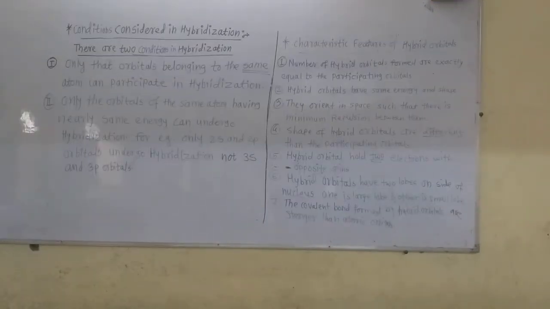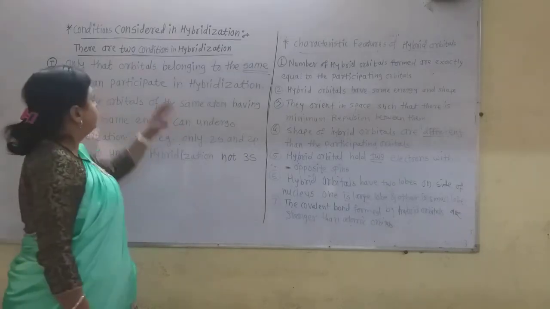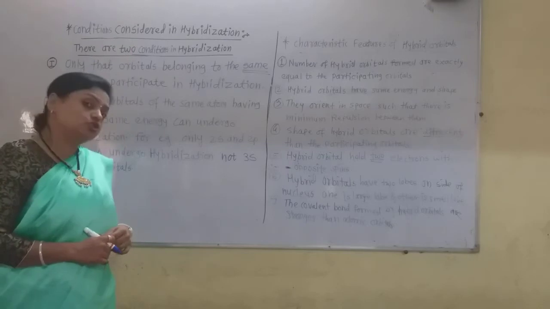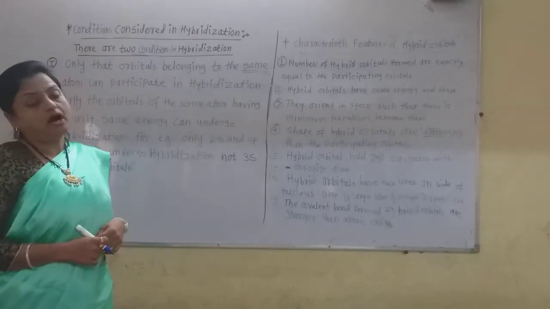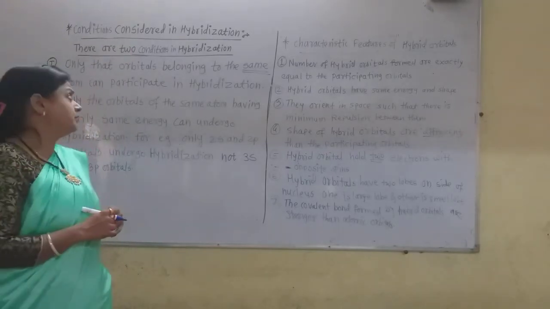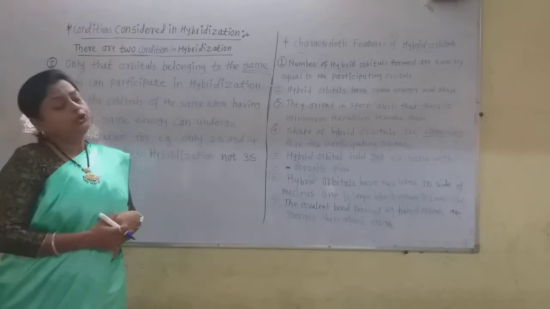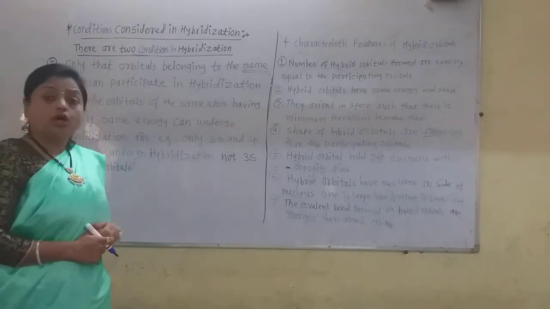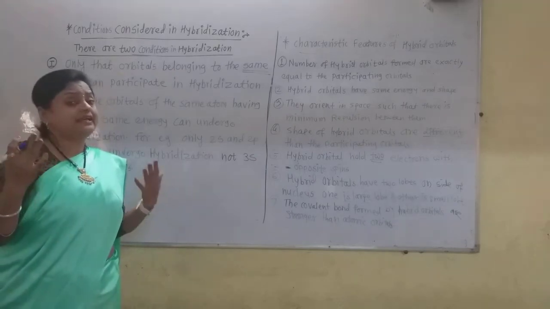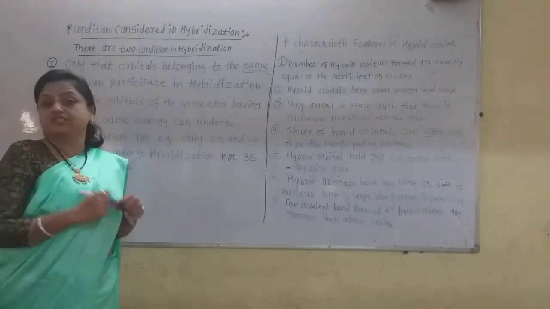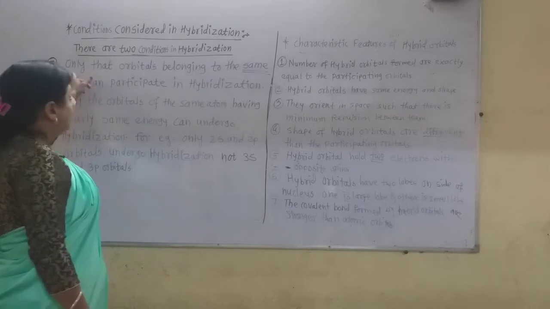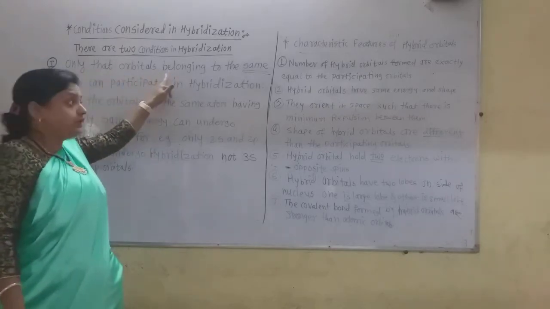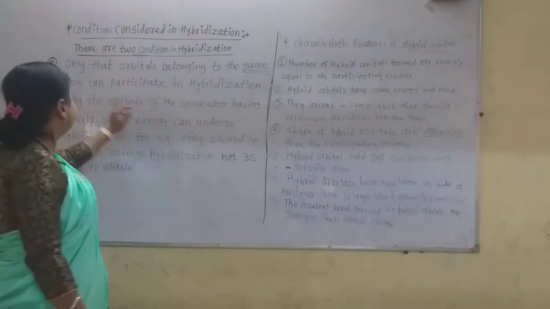Now see the conditions in hybridization. Conditions are also asked for 1 mark, half a mark for each condition, because there are only two conditions in hybridization and they are very important. Which orbitals can take part in hybridization? That is the condition. Only orbitals belonging to the same atom.